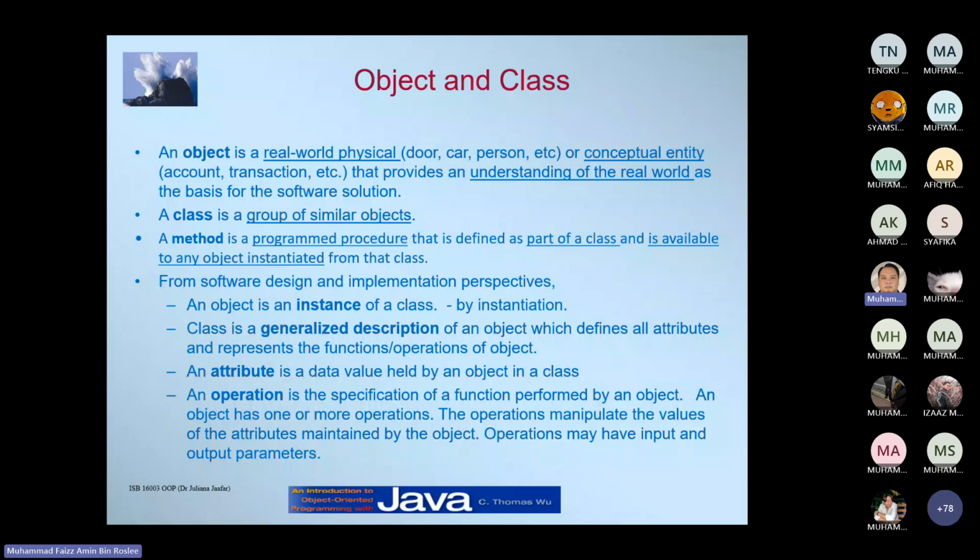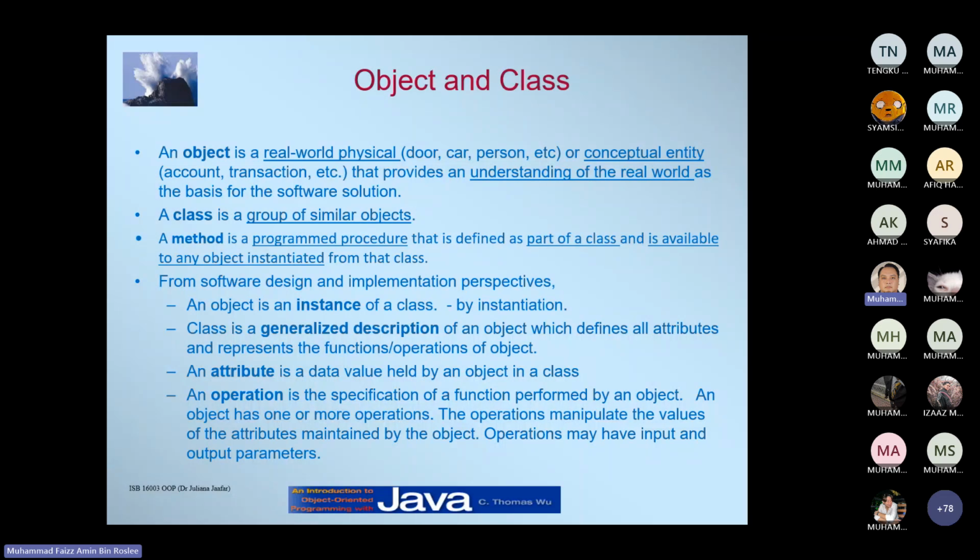So basically, an object can be, for example, a door or car, a person in real life, or a conceptual entity. We can call it an account and a transaction.